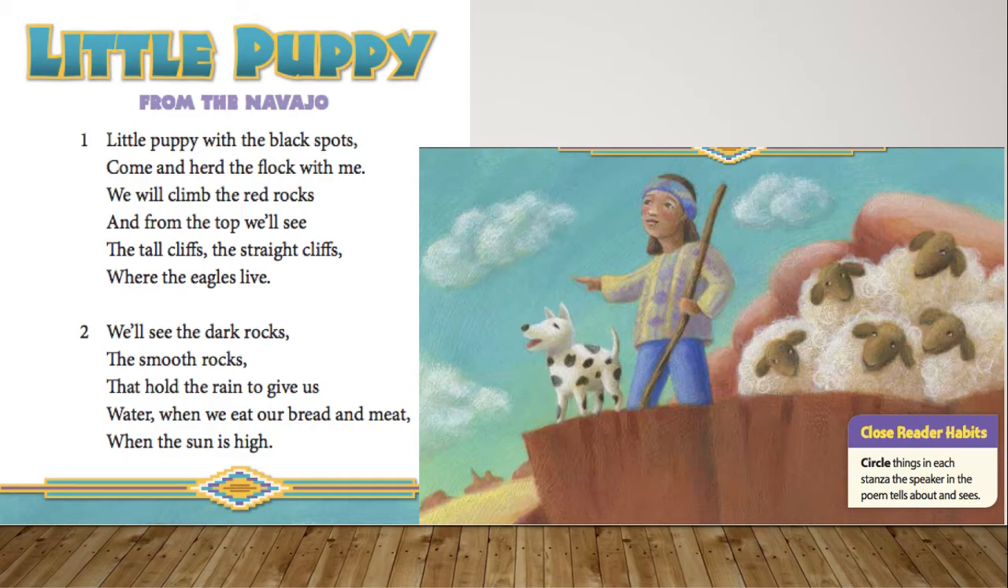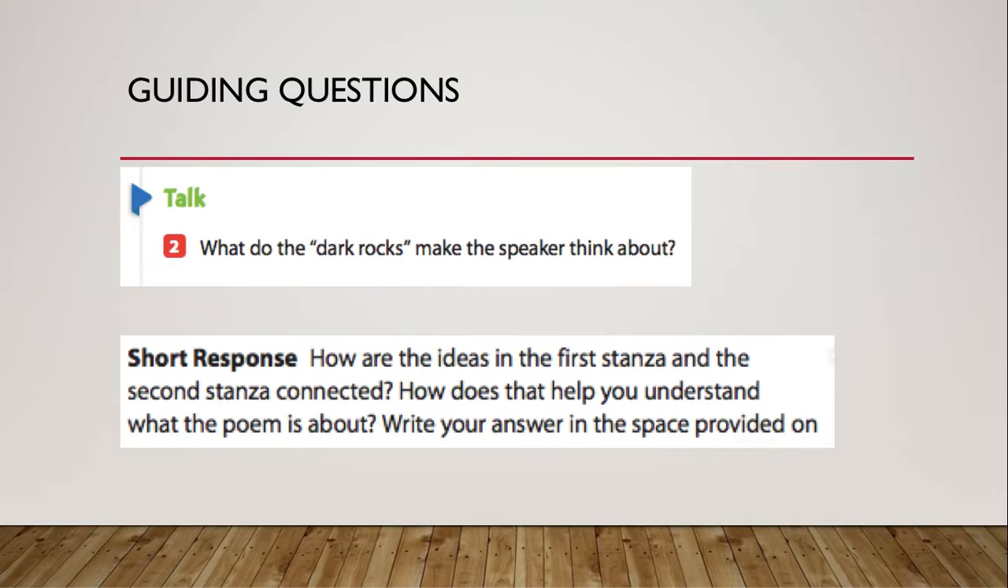Little puppy with the black spots, come and herd the flock with me. We will climb the red rocks. The me is the boy who is speaking. When we look at that, we can know that that's who is telling the poem as they're speaking.